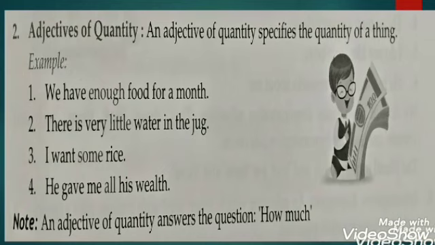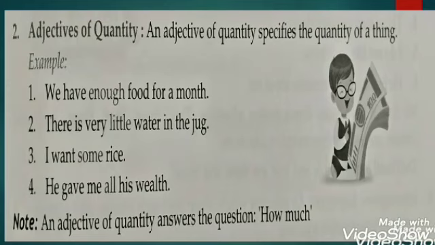Now, dear children, an adjective of quantity will describe some amount. It will not give you any exact number of the things, but it will just tell you the amount of a noun or a pronoun in a sentence. An adjective of quantity indicates the amount or estimated amount of a noun or pronoun in a sentence.